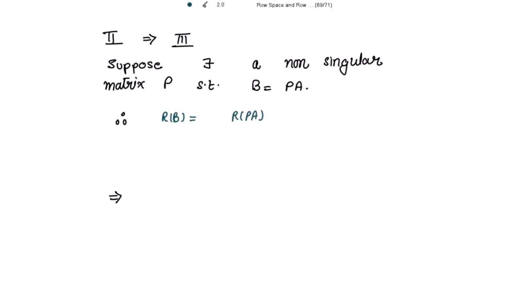And further, because P is a non-singular matrix, we also know that row space of PA is equal to row space of A. This is a result I have just recalled before the proof. So, the reason is P is a non-singular matrix.